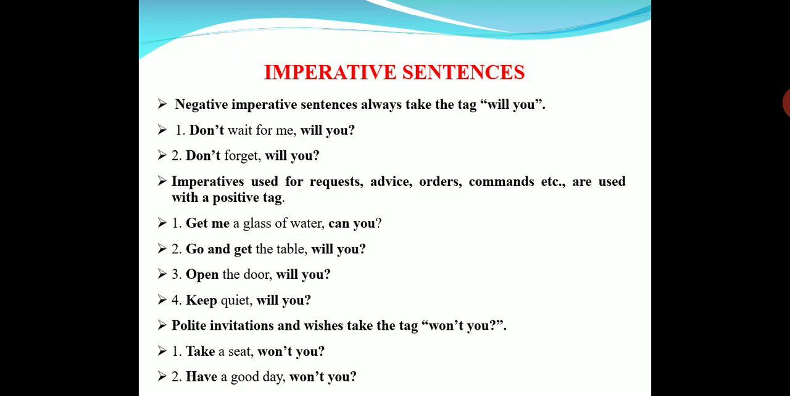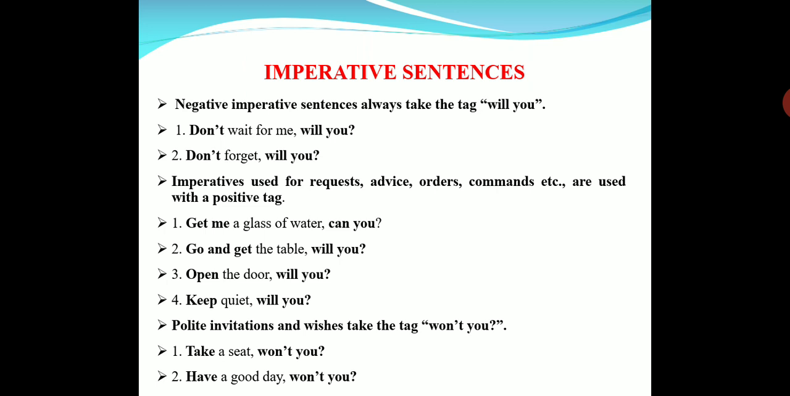Till now we formed the question tags in assertive sentences. Now let us see how the tags are formed in imperative sentences. There are some rules. Let's see those rules. Negative imperative sentences always take the tag will you. If there are negative imperatives, whatever may be the tense, we have to write only will you. For example, don't wait for me, will you?